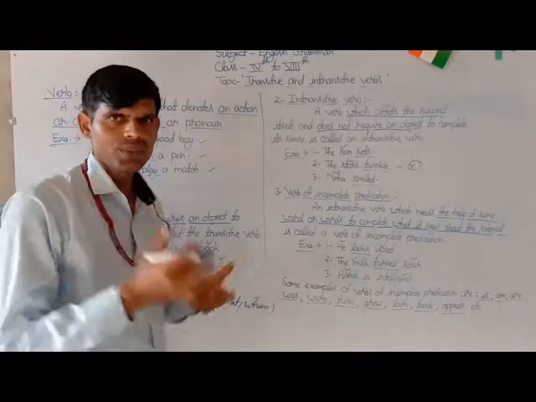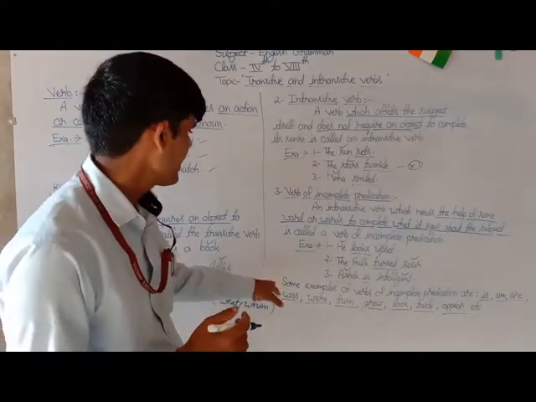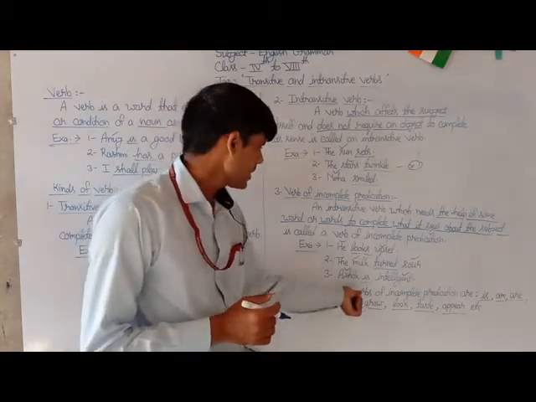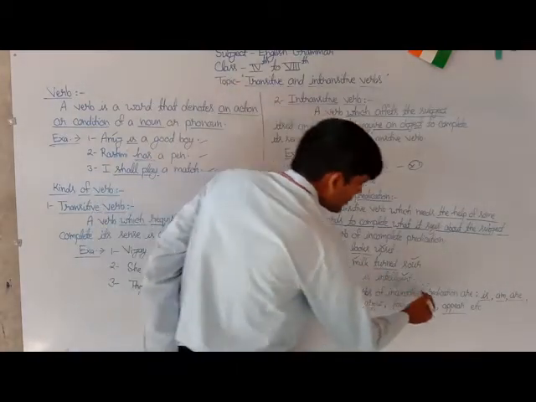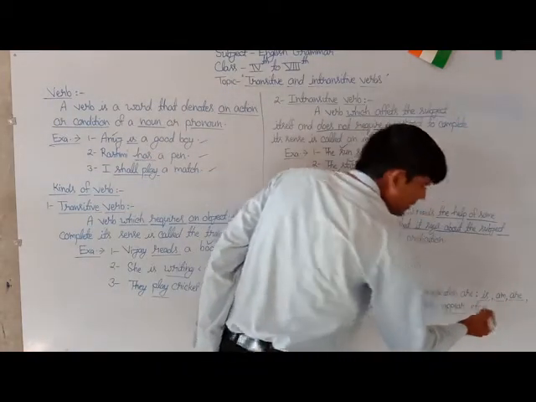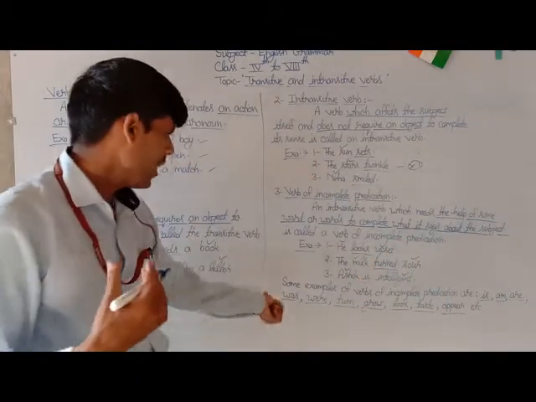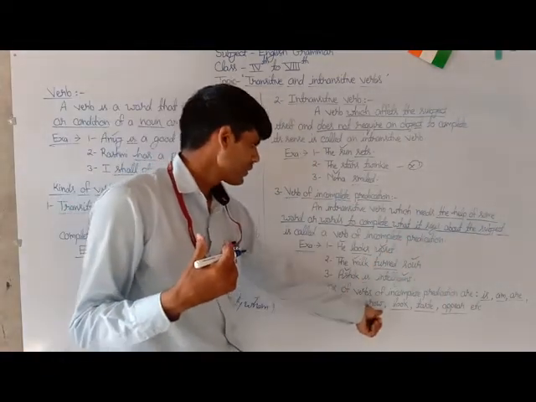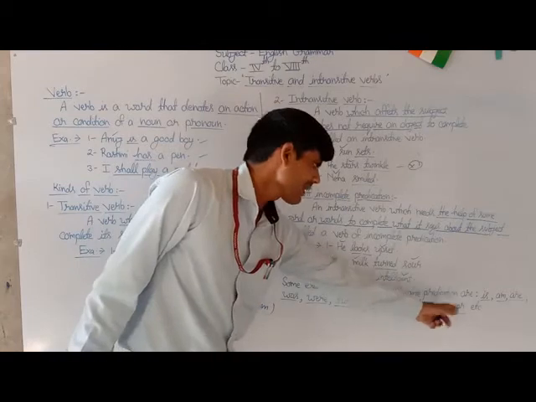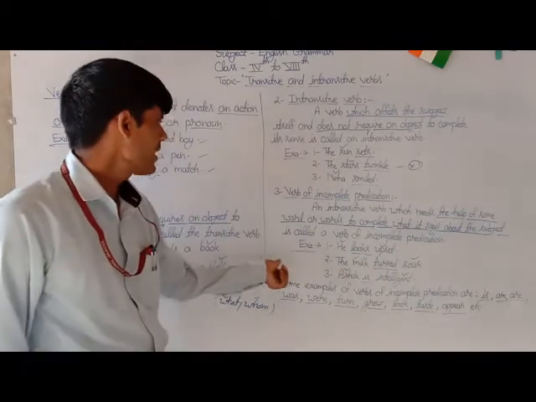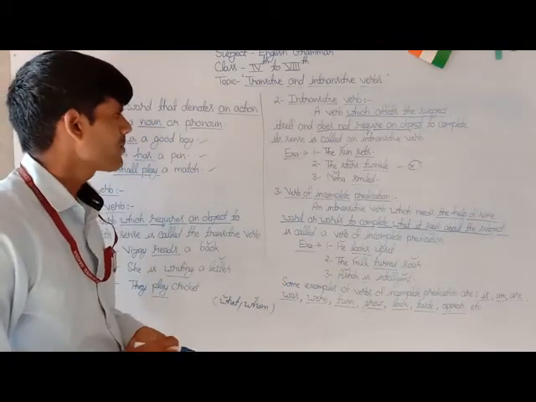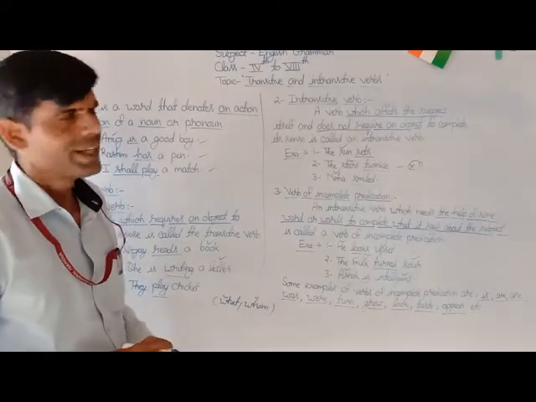As a kind of information, students, let me tell you that some examples of verbs of incomplete predication are is, am, are, was, were, turn, grow, look, taste, appear.